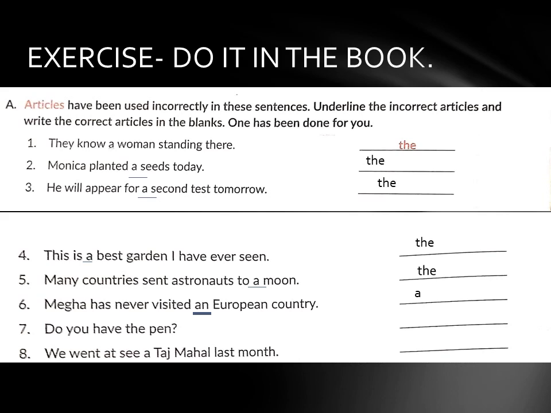Next is number 7. Do you have the pen? Wrong. Which is wrong? The. What will come in place of the? A. Do you have a pen? Last one. We went to see a Taj Mahal last month. What will happen? We went to see the Taj Mahal last month. Okay. So that's all about the first question. We will move to the next one now.